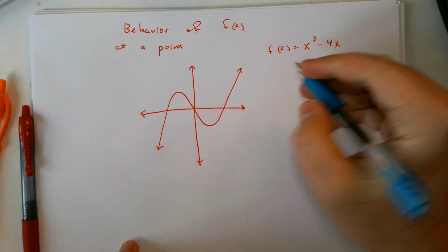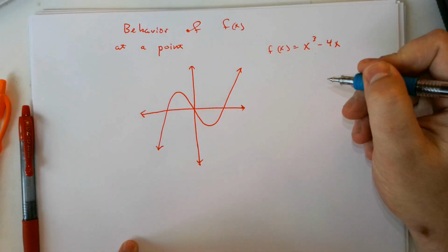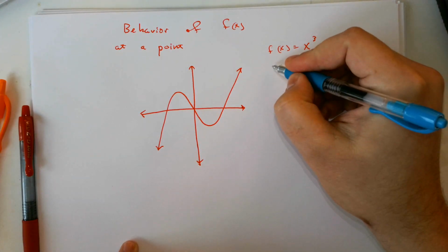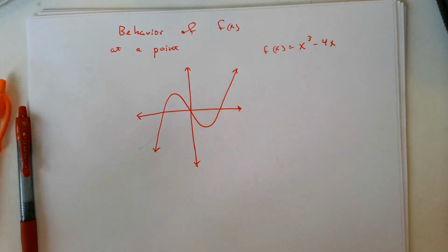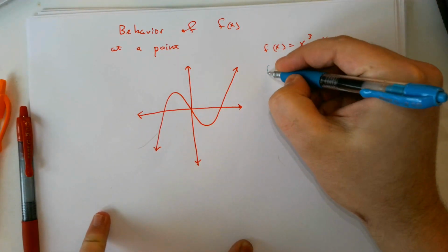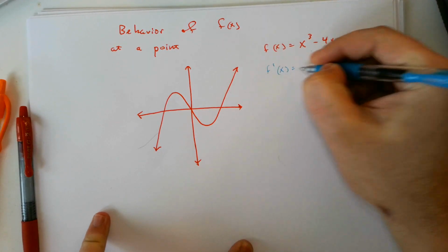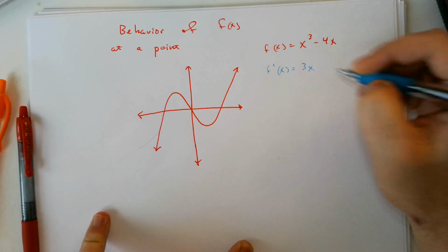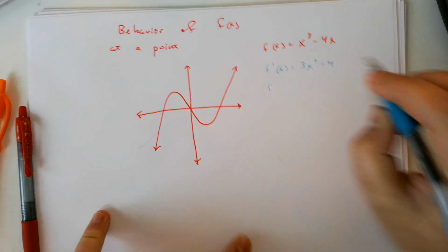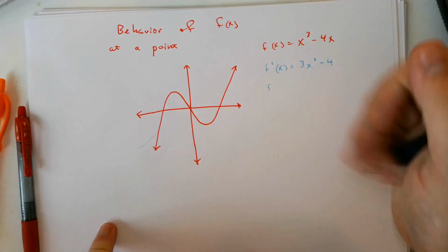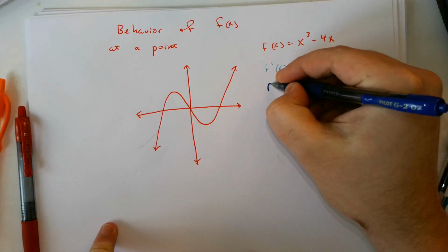Now, if you see this, your first instinct is usually just going to be, oh, I need to take a derivative, right? I see functions, especially polynomials, take a derivative. F prime of x equals 3x squared minus 4, and I can tell I'm probably going to have to do this twice, right?